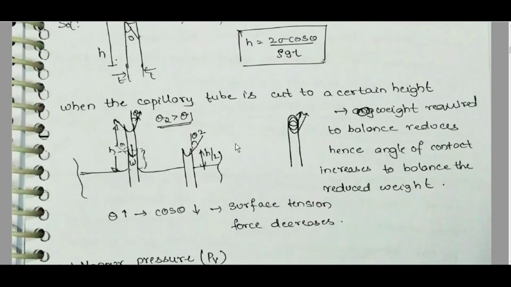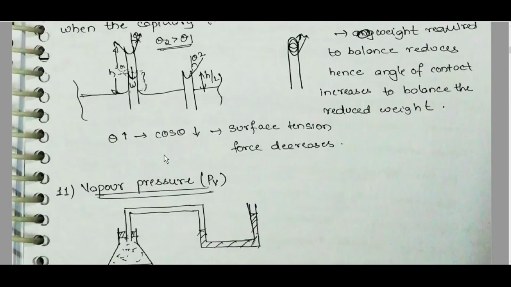When the capillary tube is cut at certain height, weight required to balance reduces and the liquid will reach the top. Hence angle of contact increases to balance the reduced weight. Theta increases, cos theta decreases, surface tension force decreases. So only till that point angle of contact changes; theta keeps on increasing.